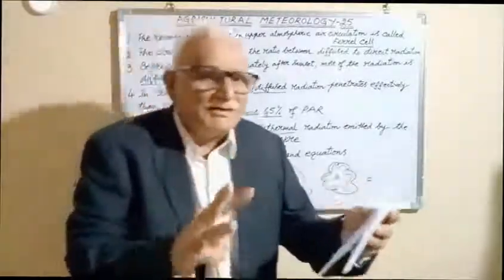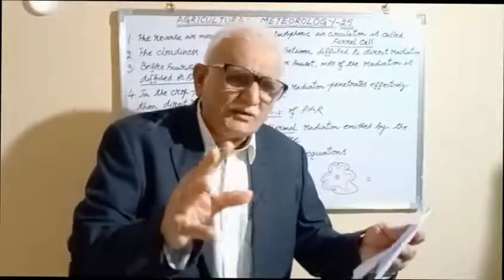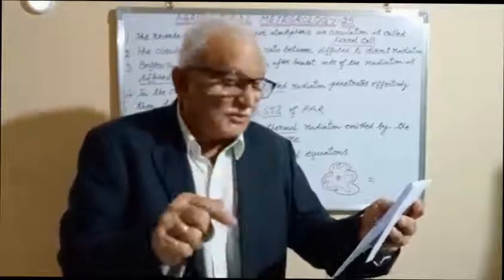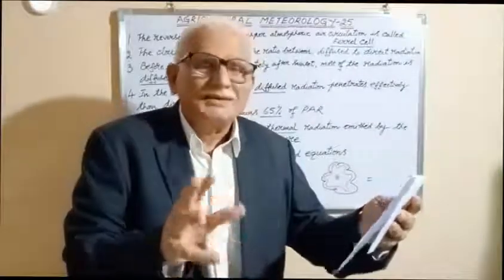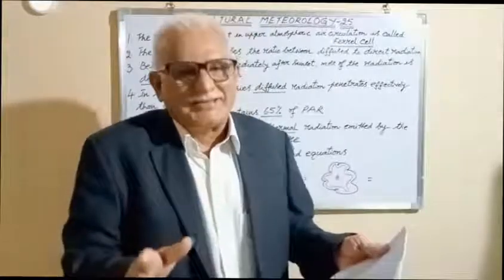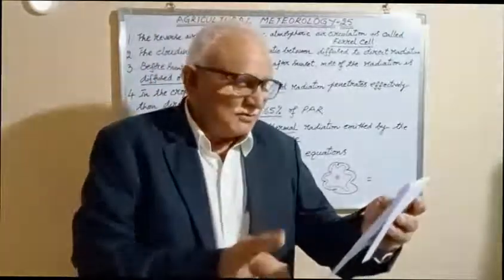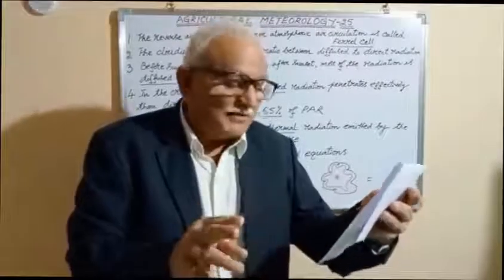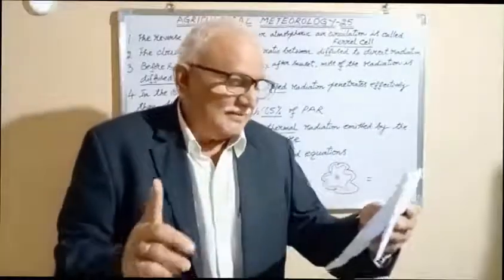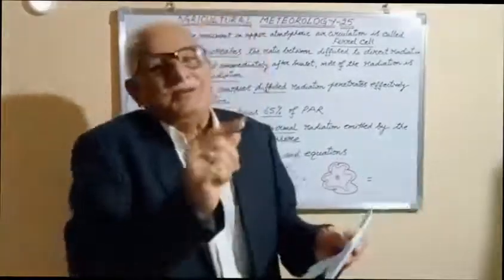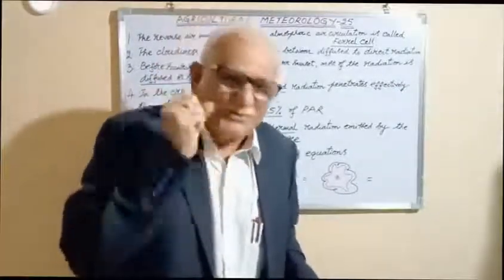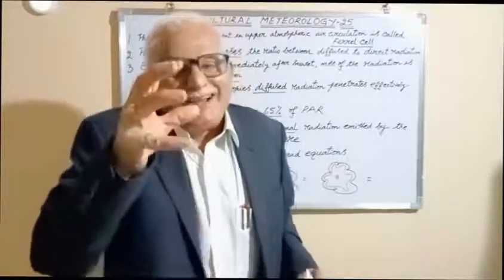Now, 3 points on the wind. Number 1, the west to east component of wind, small u. Newton's second law: what is Newton's second law? Force is equal to mass into acceleration. Now, the south to north component of wind, that is small v, applied the same way. Finally, the last bit, the vertical component of the wind, small w. For that you should remember pressure gradient force, Coriolis force, frictional force and gravitational force.